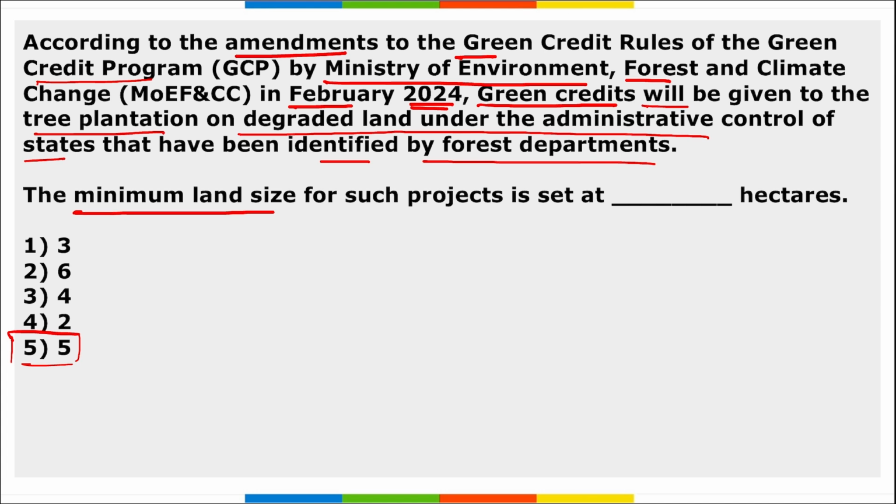Under these new amendments, one green credit will be awarded to one grown tree. Right, and green credits will be given to the tree plantation on degraded land, including open forest and wetlands and catchment areas.